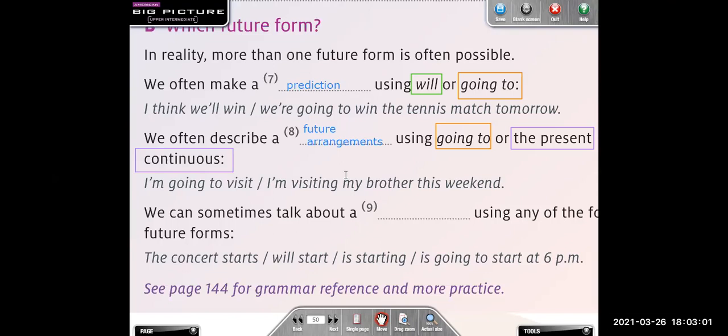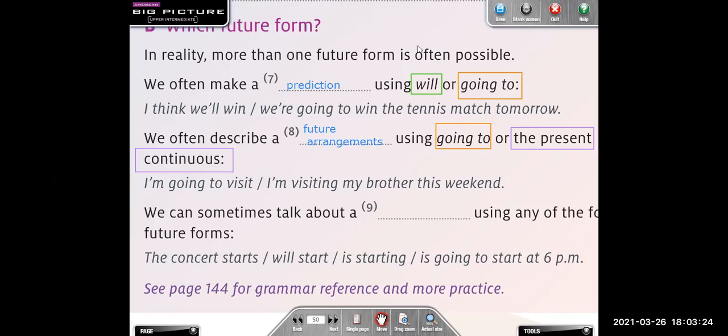Yes. We use the present continuous when we have something arranged, for example, with an hour, with a date, okay? But going to for intentions, okay? For example, I'm going to visit, okay?